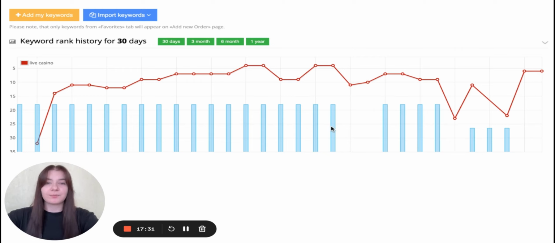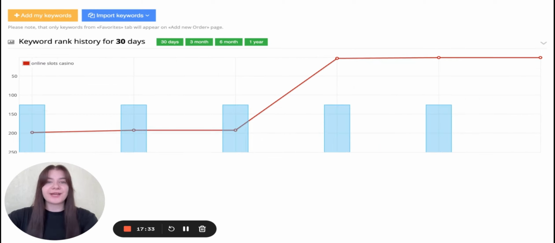The next example is already for App Store, and yes, it is possible to work with such applications on App Store as well in different countries. Here we see that the starting position was almost at the end of the list. It is position 200, but as a result the application achieved top 1 within 3 days. Here you may see the difference between Google Play and App Store. The positions on Google Play are updating within a long period of time, while on App Store we see quite a fast result.